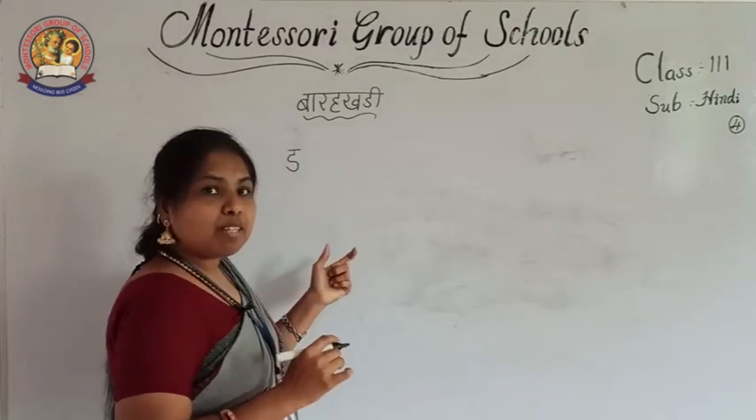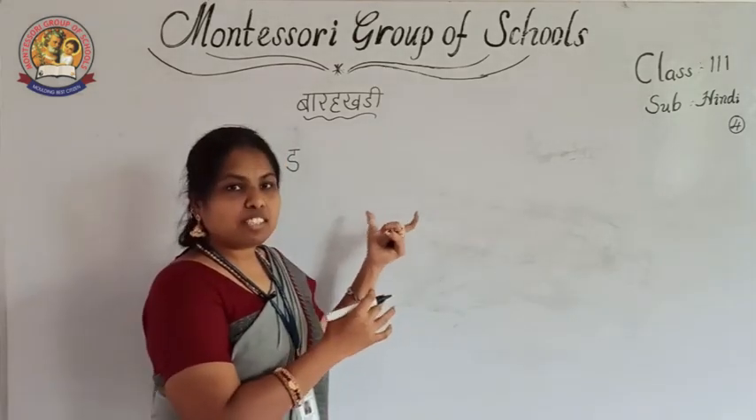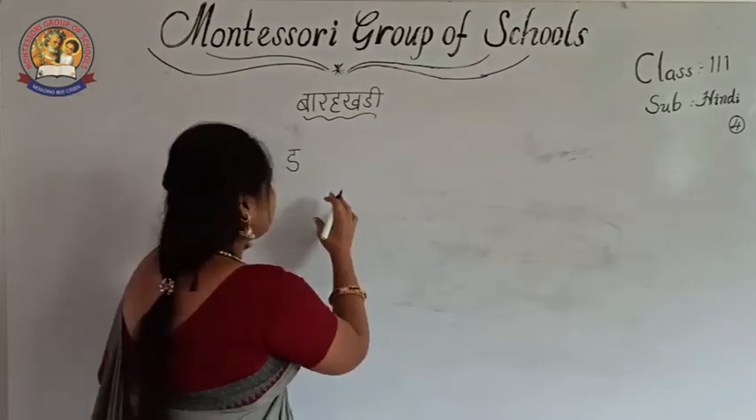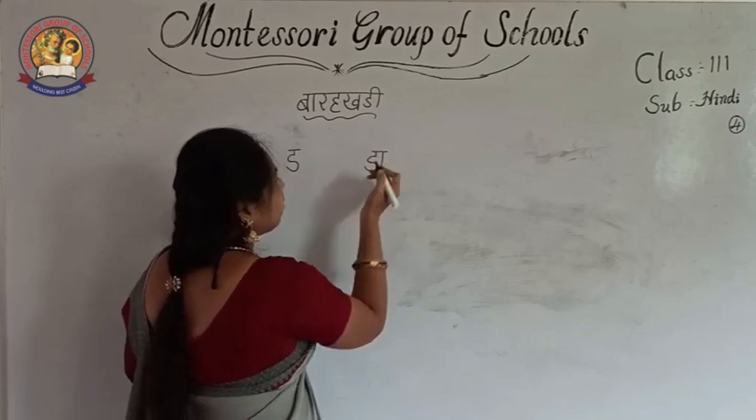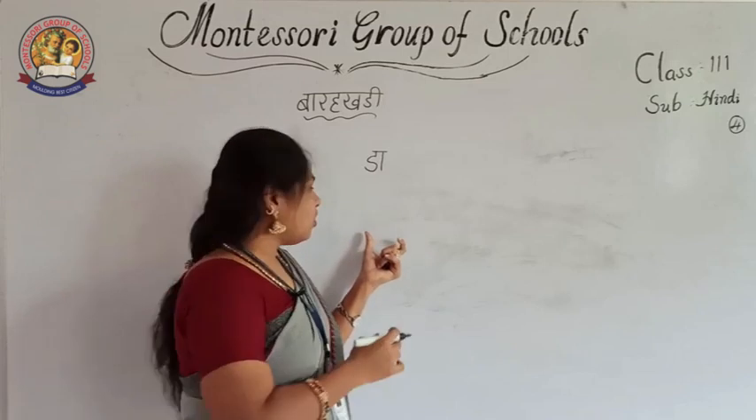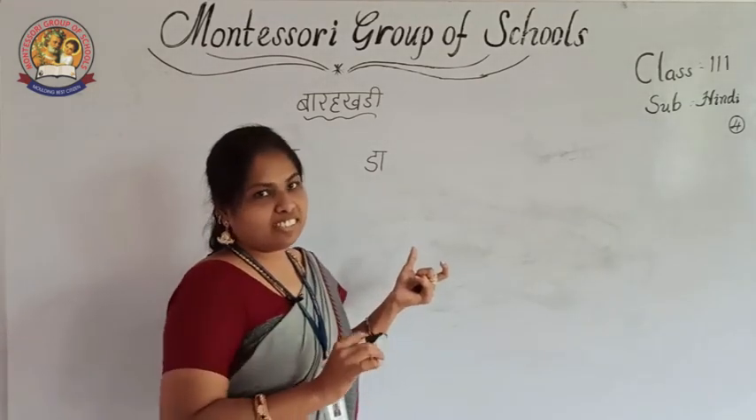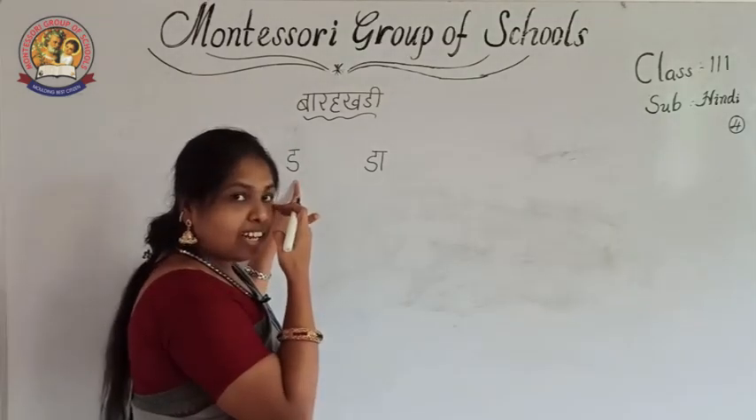I explained 2 types of barakadis. One is where we write the letter along with the symbols, writing the symbol next to the letter and pronouncing it. This is the first one. Another one I told you is where you write only the symbols and just add a letter there. Today I am going to explain ta, tha, da.